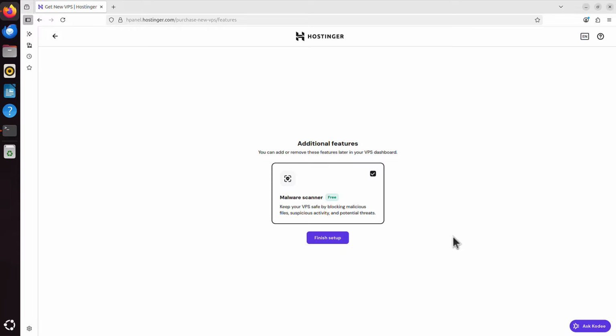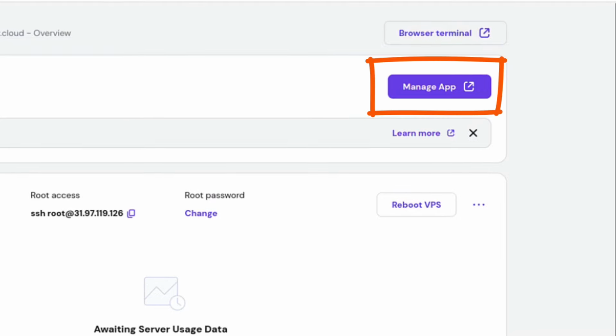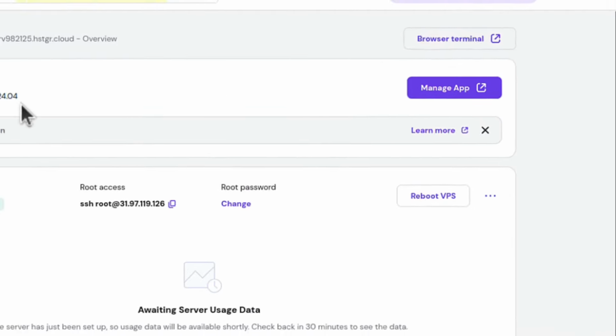And then you can choose if you want to have malware scanner included. I will leave it as it is, which means I can click Finish Setup now. Now you can click that Manage VPS, which is Virtual Private Server, and this is it. This is your server up and running. And if you click that Manage App button, it will take you straight to your n8n application. It couldn't get any easier.